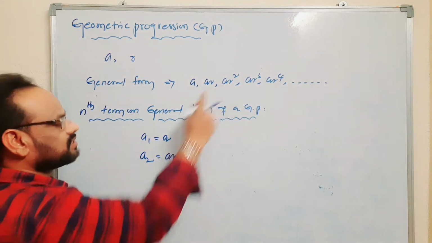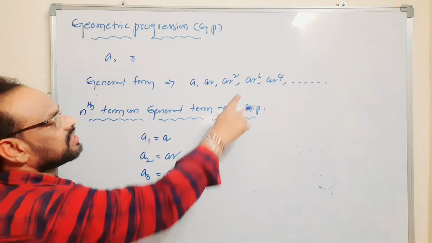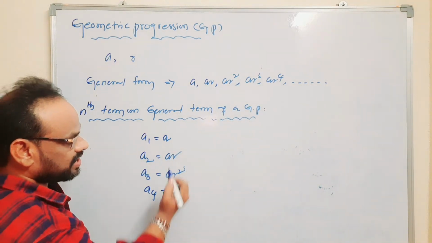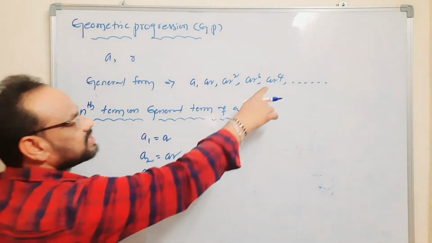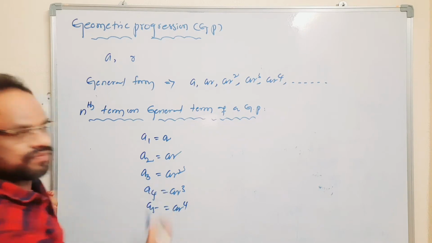This is the third term, A3 is equal to AR square. This is the fourth term, so A4 is equal to AR cube. And this is the fifth term, that is AR power 4.